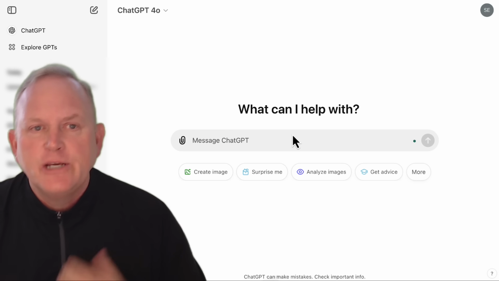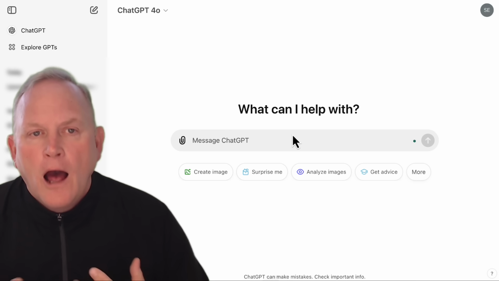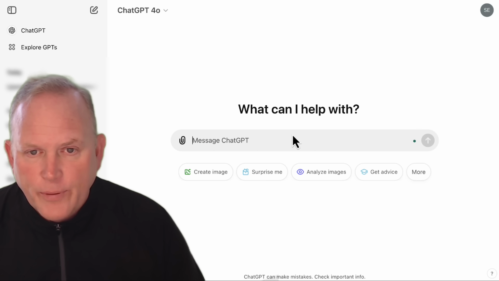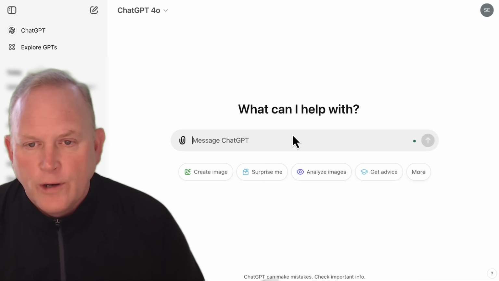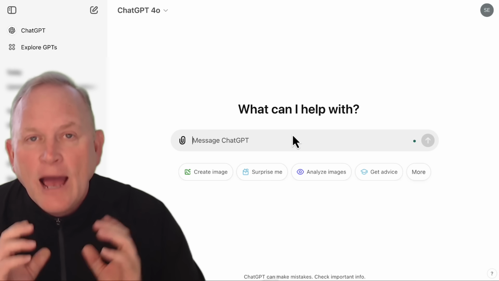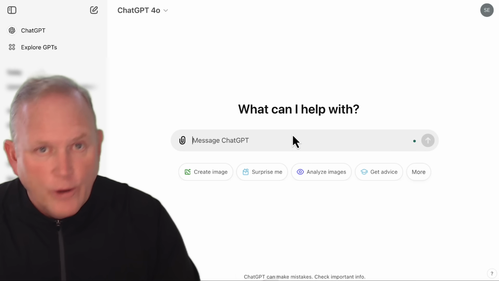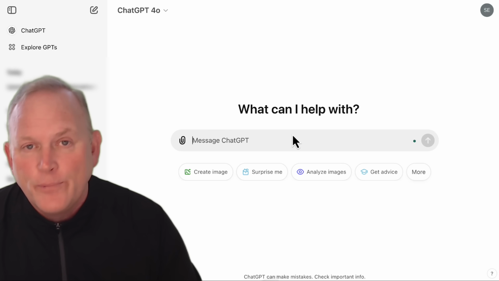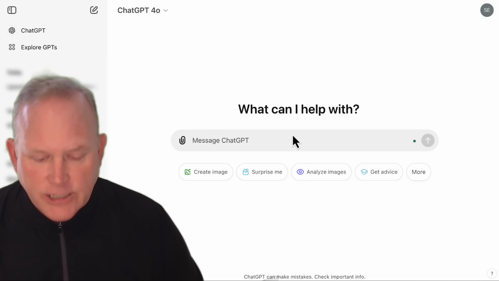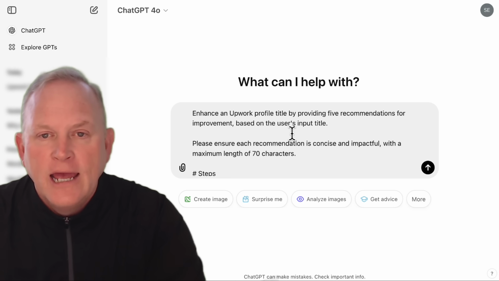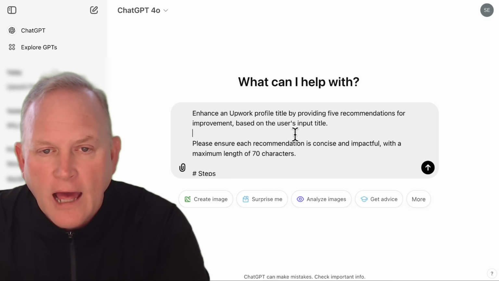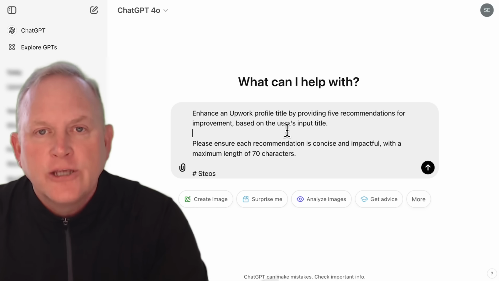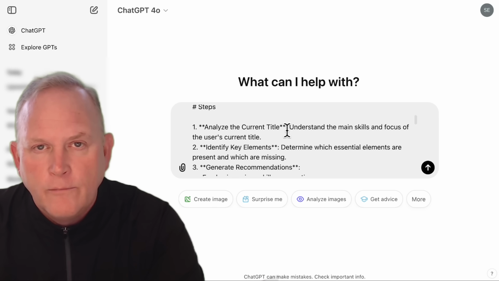If you go into ChatGPT, which we have right here, you probably already play with this quite a bit, and you're going to put some message in there. Okay. I'm going to give you a prompt below. You're going to see the code below that you can literally put into this to help you get what you need done. So I'm just going to go ahead and paste this in here, and then I'm going to walk you through the ideas behind it so that you understand why we put this together.